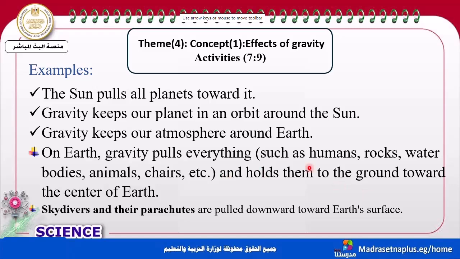Humans, rock, water, animals, chairs, watches, everything is pulled due to gravity and held to the Earth's surface. Also, my dear students, if you look at a parachute and a skydiver, what happened? They are pulled downward toward the Earth's surface.